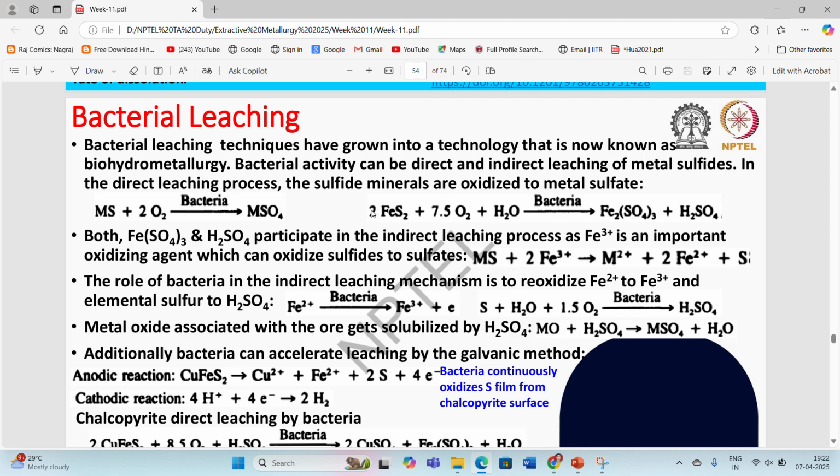oxidation. While if we talk about the Fe sulfide, with the help of the bacteria, it is going to get converted into Fe sulfate, and at the same time, it is going to produce H2SO4 acid in the liquid condition. Both FeSO4 and sulfuric acid participate in the indirect leaching processes, as Fe3+ is an important oxidizing agent which can oxidize sulfides to sulfates.